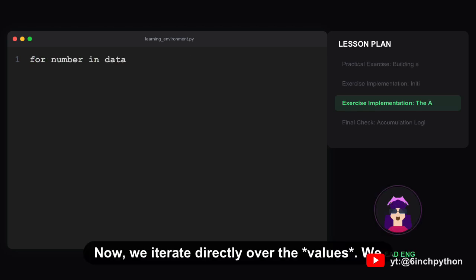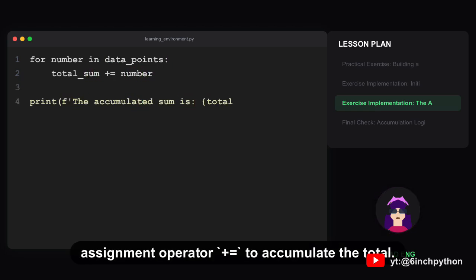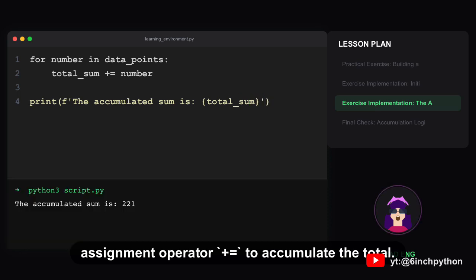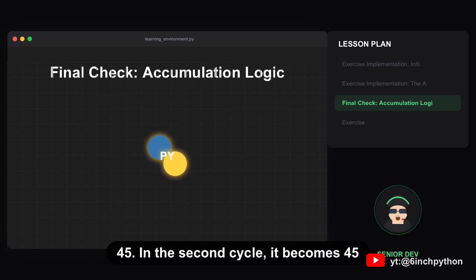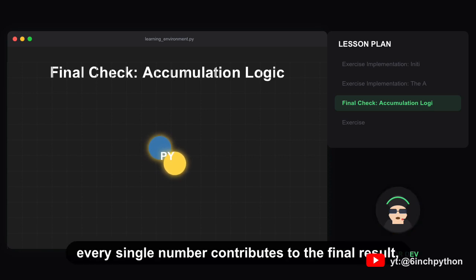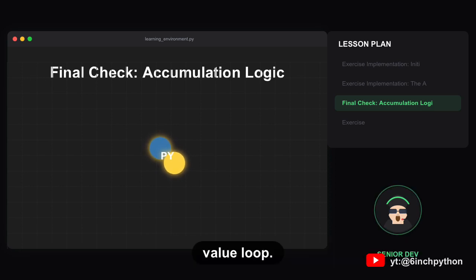Now we iterate directly over the values. We don't need indices here. We use the addition assignment operator += to accumulate the total. In the first cycle, total sum becomes 0 plus 45. In the second cycle, it becomes 45 plus 12, and so on. The loop ensures every single number contributes to the final result, demonstrating efficient and readable iteration using the direct value loop.